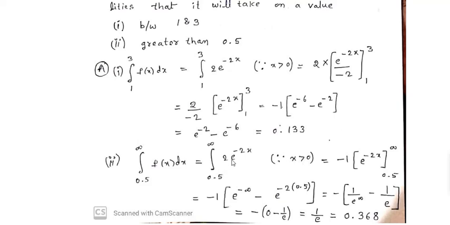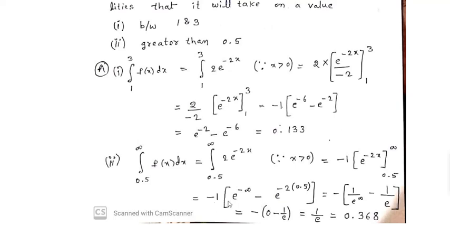Therefore 2 is constant. Integral value of e power of minus 2x is e power of minus 2x by minus 2. Minus 2 is cancelled with 2, leaving minus 1. Minus 1 into e power of minus 2x, limits are 0.5 to infinity.